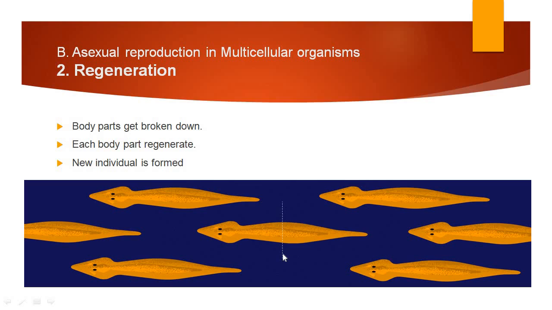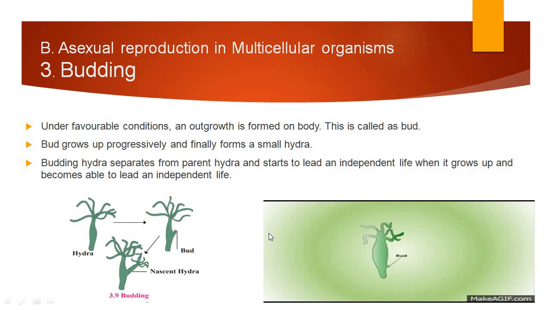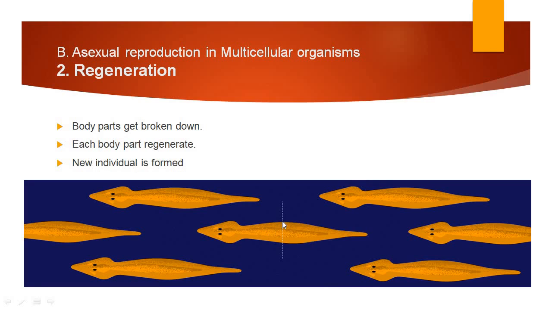Now you will see only this much. Only this much body is available with this planaria. But slowly it will regenerate its body, and from that half part of the planaria again a new planaria is produced. So the body parts which get broken down start to regenerate and a new individual is formed due to this process.